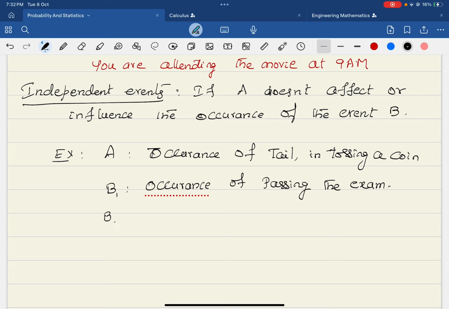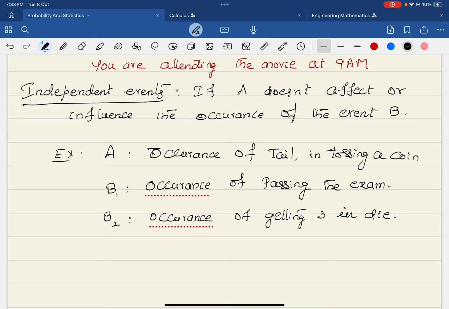So that is another thing. Or I will say one more event, let us say B2. Another event is the occurrence of getting a 3 when you roll a die. When you are doing two different experiments, this event is not affecting the other event. Suppose I say that if I get a tail, then definitely I will get 3 on the die. We cannot say that, right? These are called independent events.